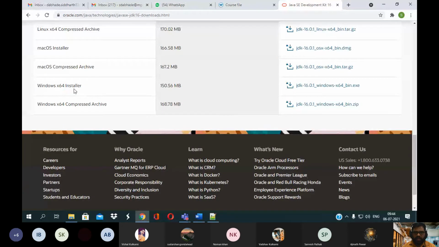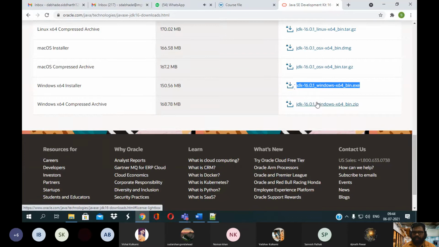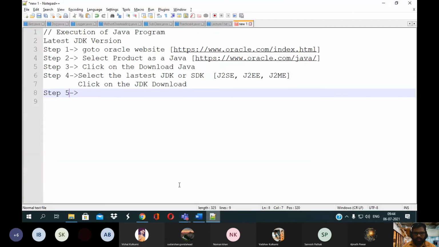Here you just click on the exe file. Click on the JDK. This is the patch name. Windows 64-bit. BIN means the binary file, and EXE stands for executable file.